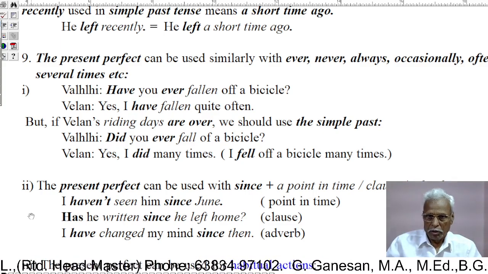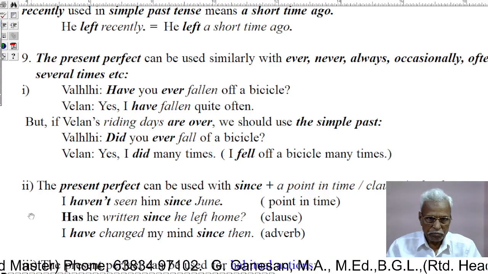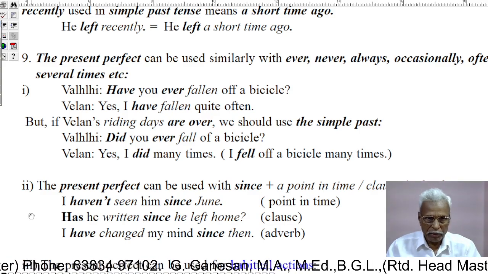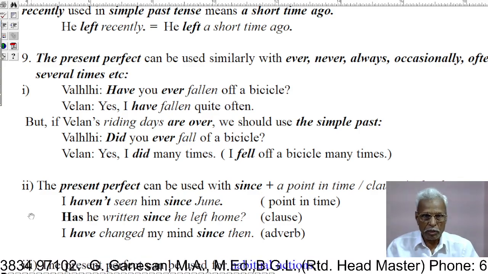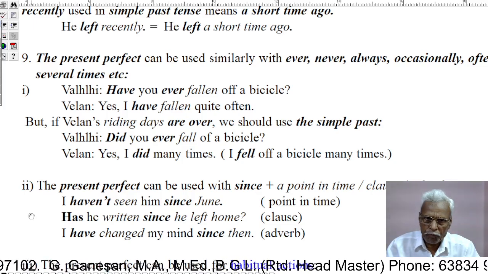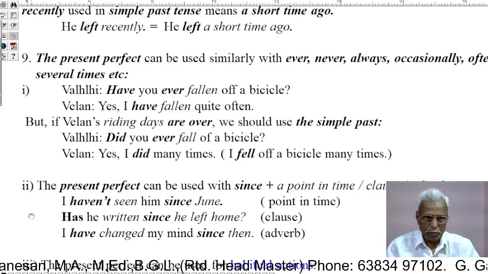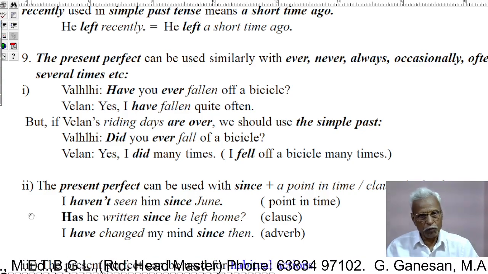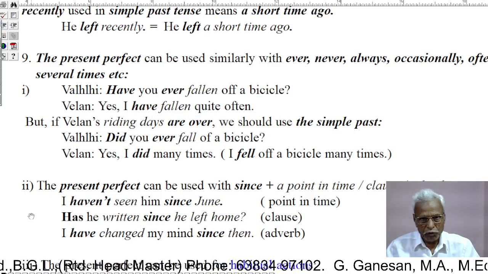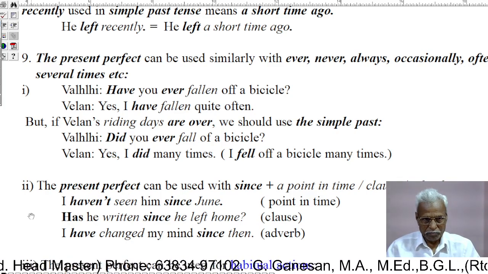Example: Valli questions Valen. Have you ever fallen off a bicycle? Valen replies, yes, I have fallen quite often. I have fallen off a cycle very often.